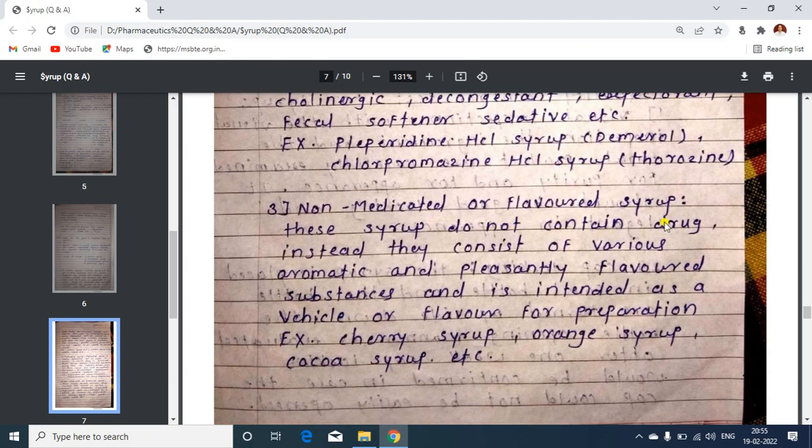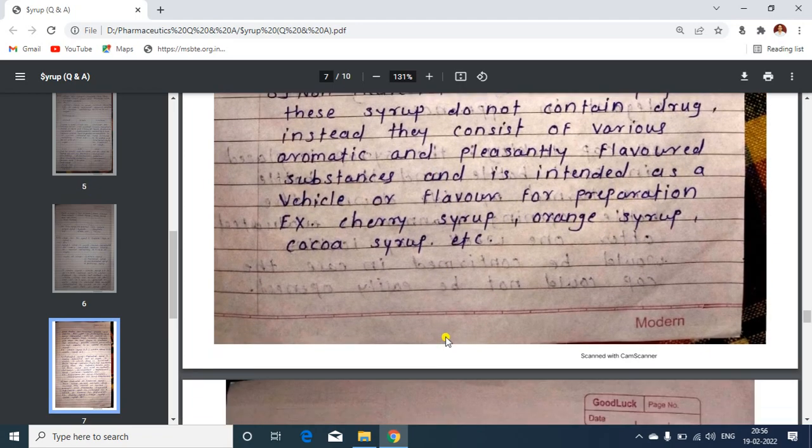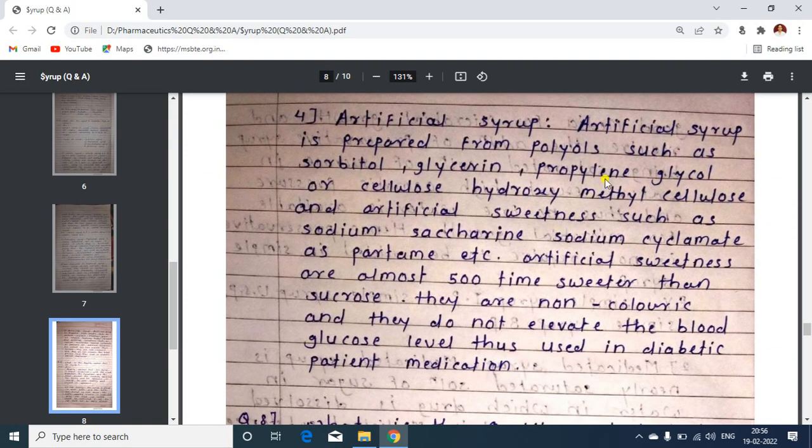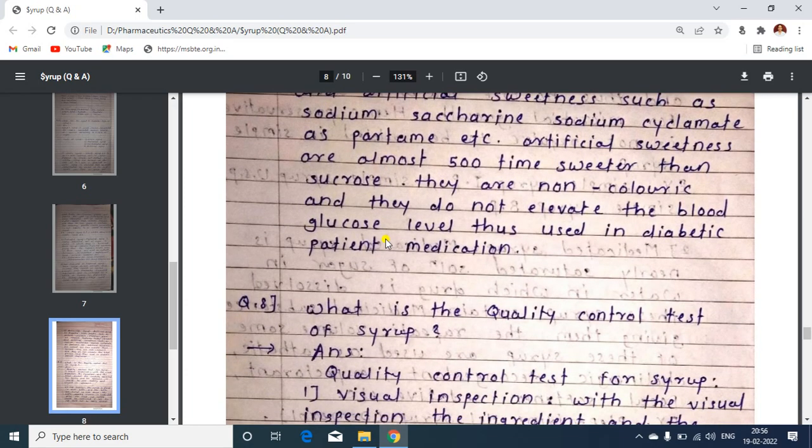Then non-medicated or flavored syrup. This non-medicated or flavored syrup does not contain the drug, and it is mainly added for flavoring purposes, that is cherry syrup, orange syrup, like that. These are for flavoring purposes. Then artificial syrup. These artificial syrups are prepared from polyols, from sorbitol, glycerin, propylene glycol, cellulose, hydroxymethyl cellulose, like that. These syrups are there.